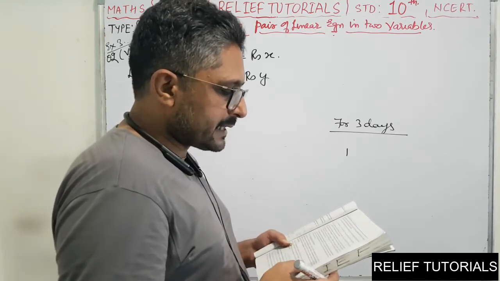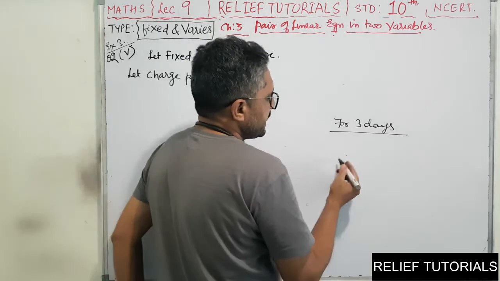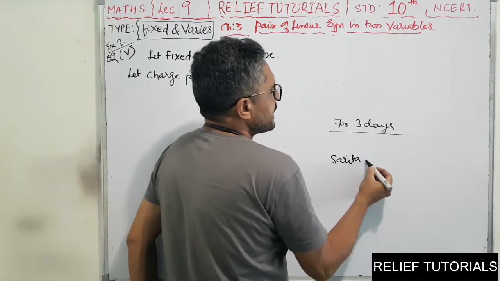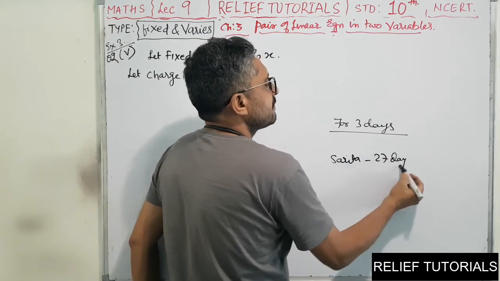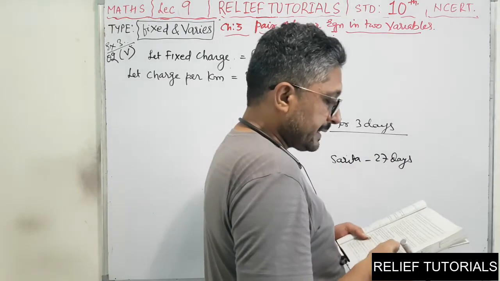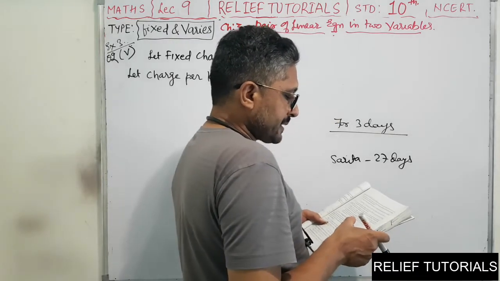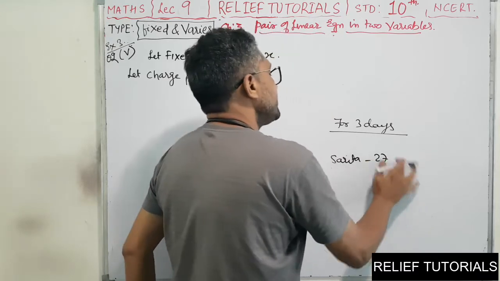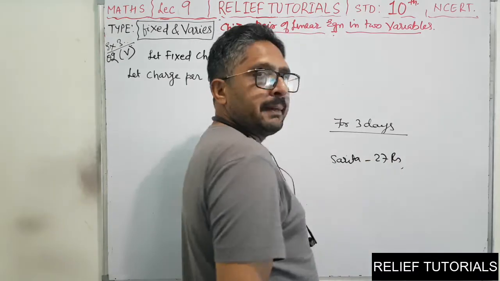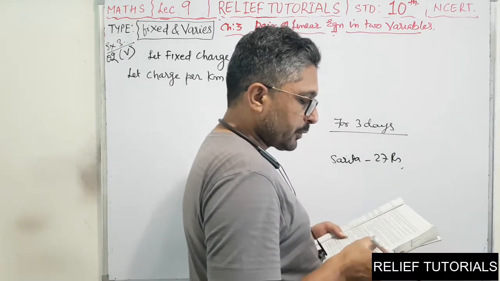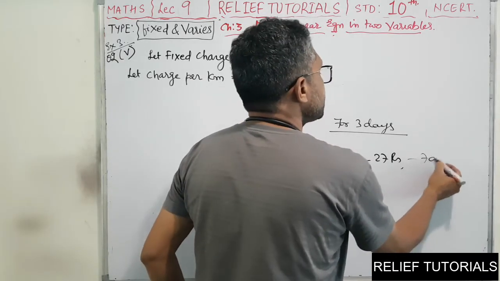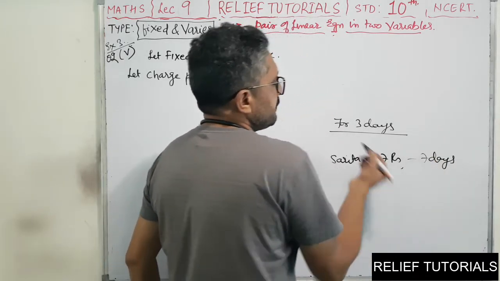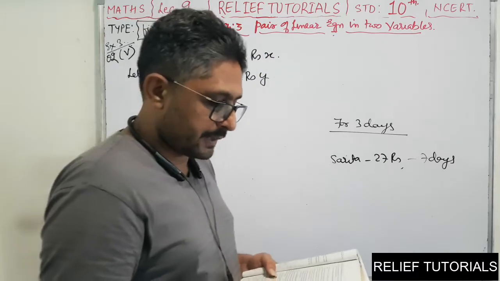Sarita paid rupees 27. So, we will see the condition. Sorry, it is not days, it is 27 rupees. I am extremely sorry. Sarita paid 27 rupees for a book kept for 7 days. How many days? 7 days. So for 7 days, Sarita has paid 27 rupees.